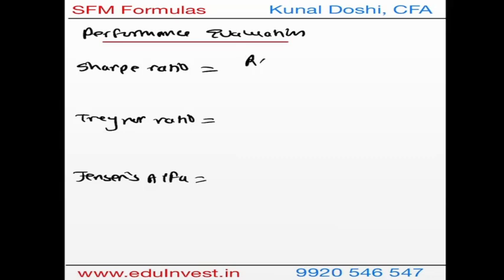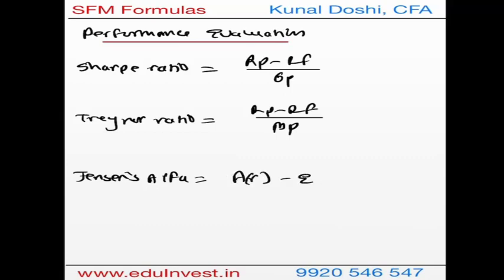Sharpe ratio is portfolio return minus risk free, divided by the standard deviation; it takes total risk. Treynor is portfolio return minus risk free divided by the systematic risk, which is nothing but the beta. And Jensen's alpha is the absolute form of systematic risk, that is, actual return on the portfolio minus the expected return.